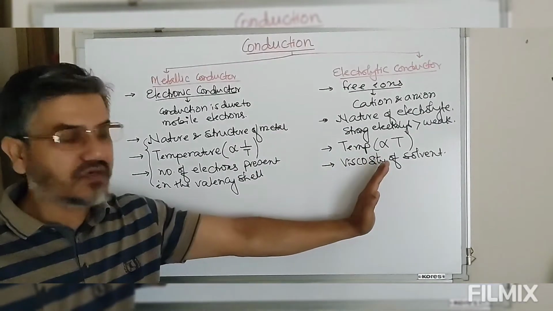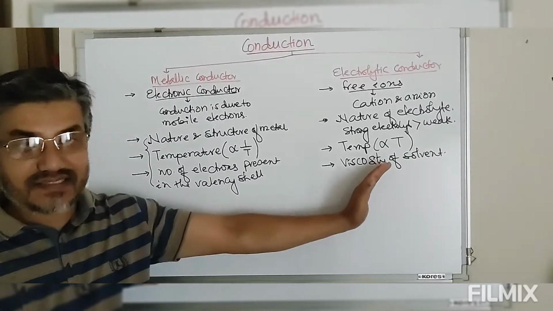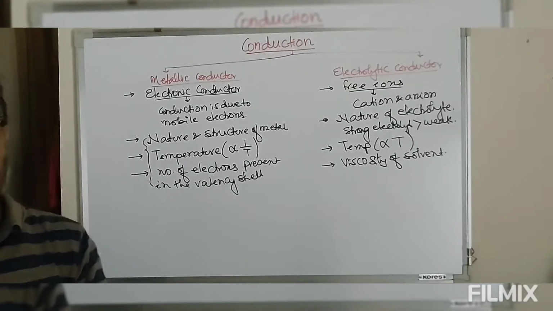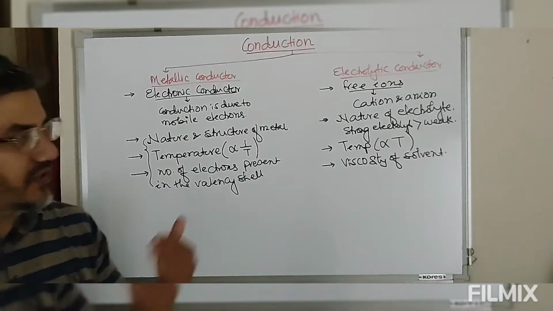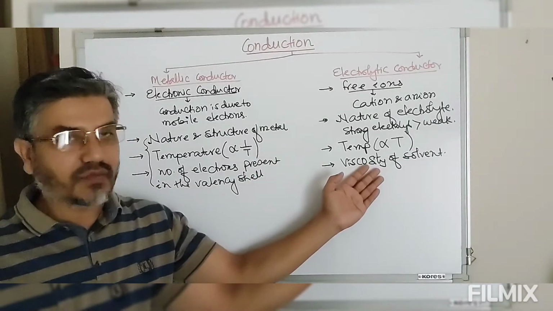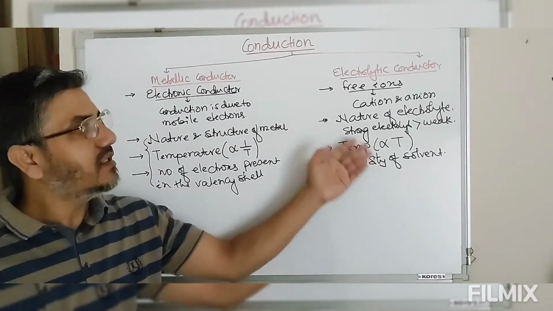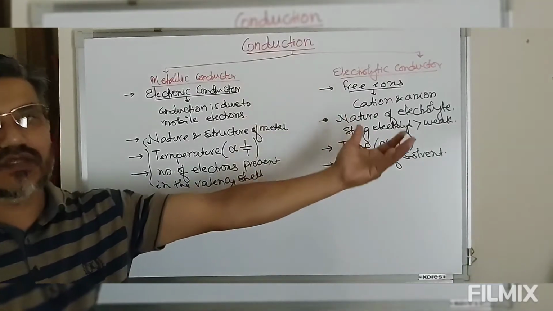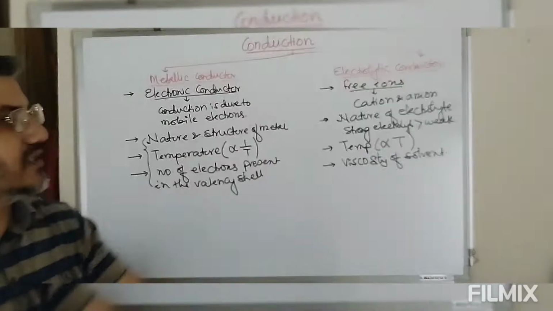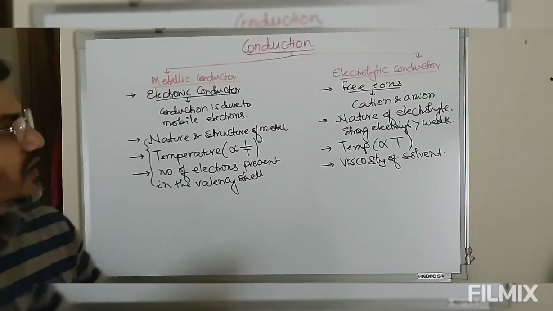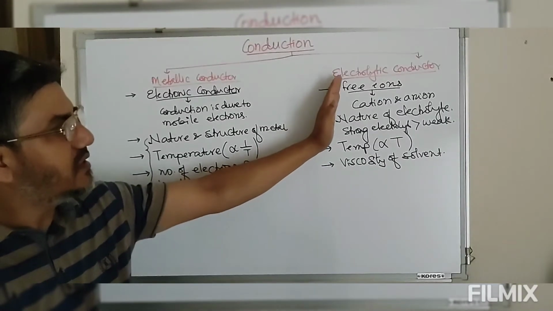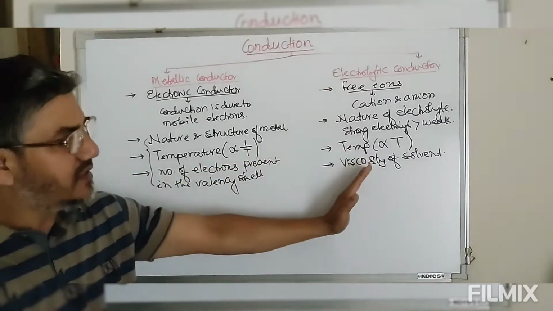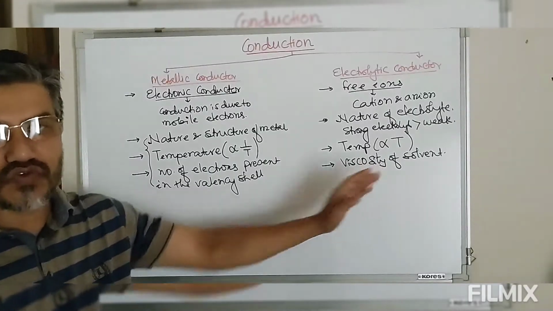If the viscosity of the solvent is less, it means the resistance to flow of liquids will be less. So if the viscosity of the solvent is less, then the tendency for these ions to move will increase. As the mobility of ions increases, the electrolytic conduction will increase. So this electrolytic conduction is inversely related to the viscosity.